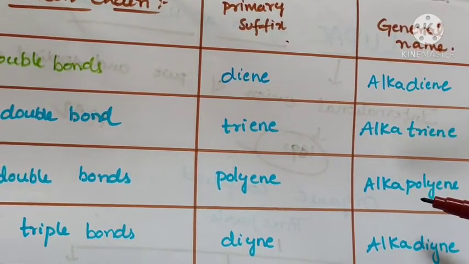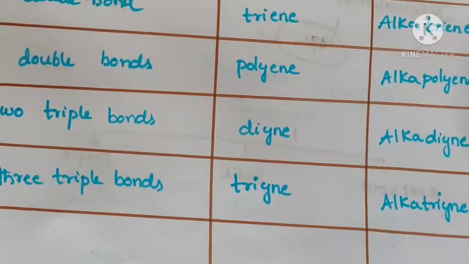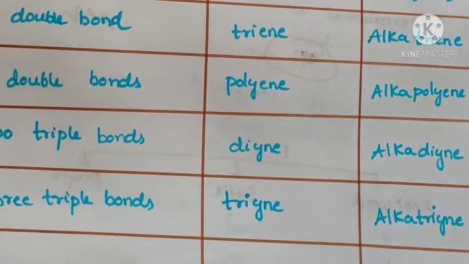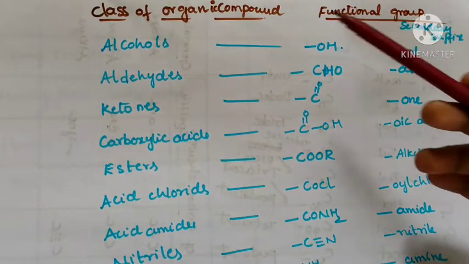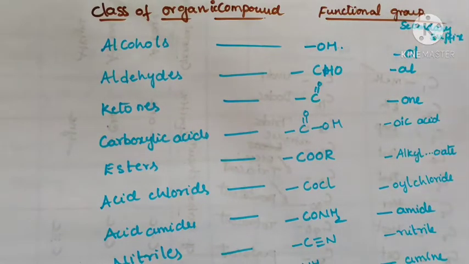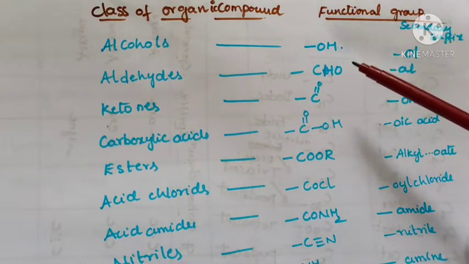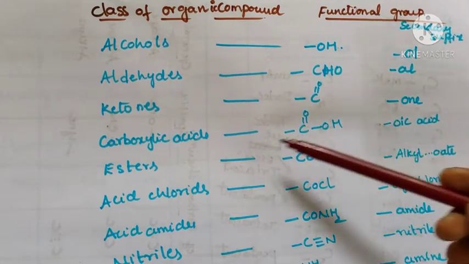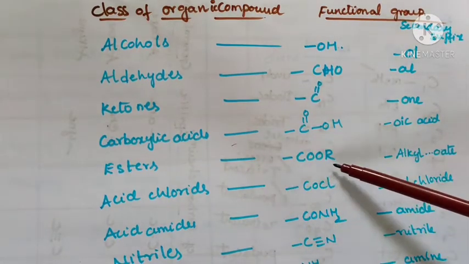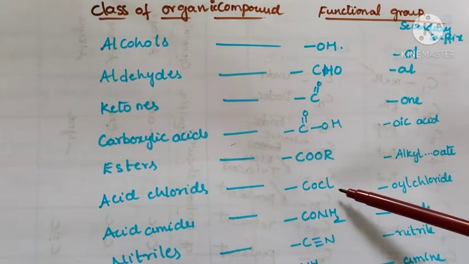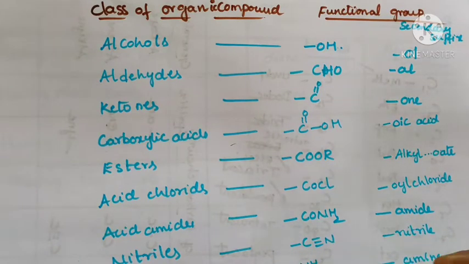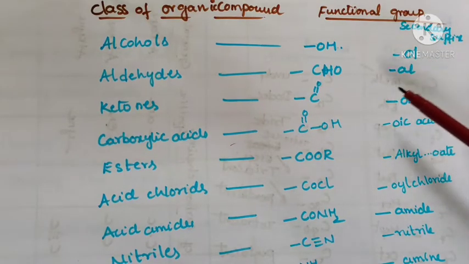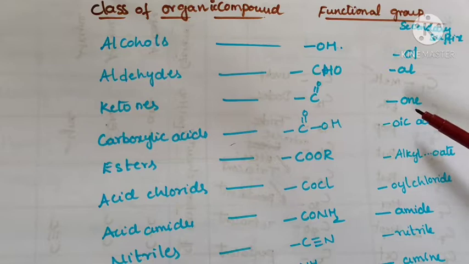And then the classification of organic compounds depends on the functional group: alcohols, aldehydes, ketones, carboxylic acids, esters, acid chlorides and acid amides, nitriles, and NH2 amine. These are the secondary suffix. Alcohols have -ol, CHO has -al, C double bond O is -one, and -oic acid, alkyl, acyl chloride, amide, nitrile, amine and thiol.